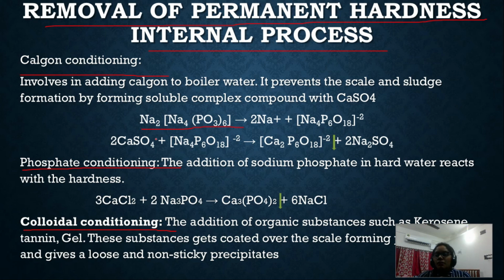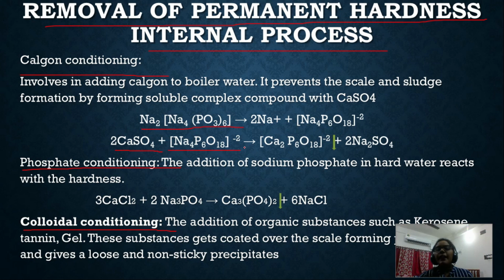Calgon conditioning: generally, this complex is called Calgon. It is sodium hexametaphosphate. Now what will happen if our water contains calcium sulfate? In the presence of calcium sulfate, the water will show permanent hardness, right? So for the removal of this calcium sulfate, we use Calgon.